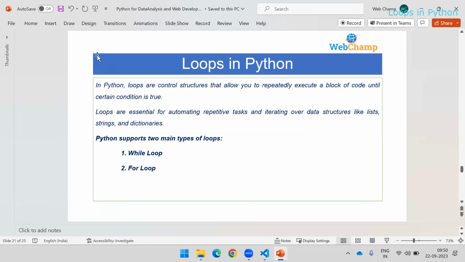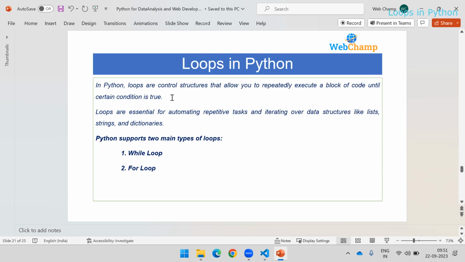Let's understand what a loop is now. Loops are a control structure that allows you to execute a block of code a number of times until the specified condition is true. Loops are essential to automate repetitive tasks.